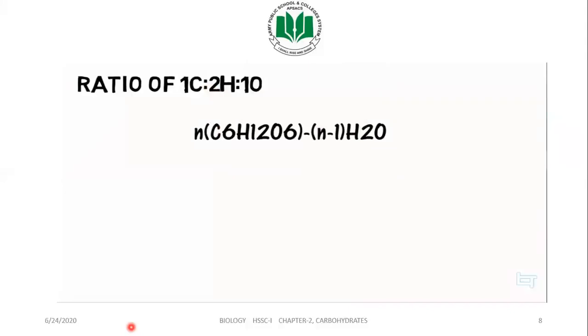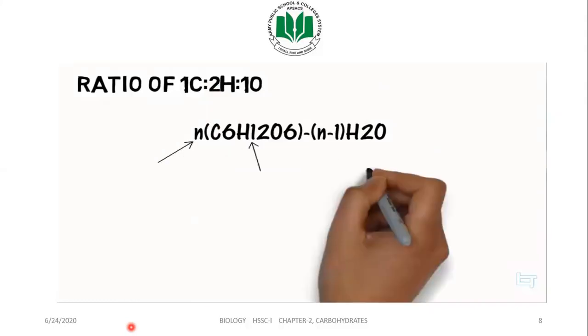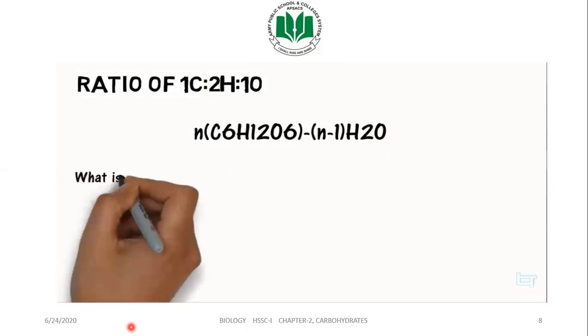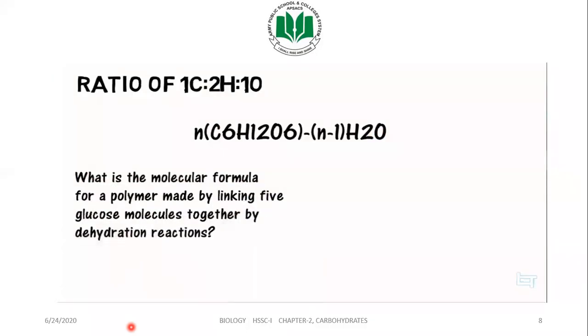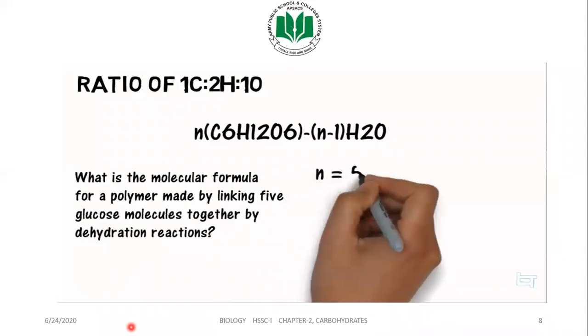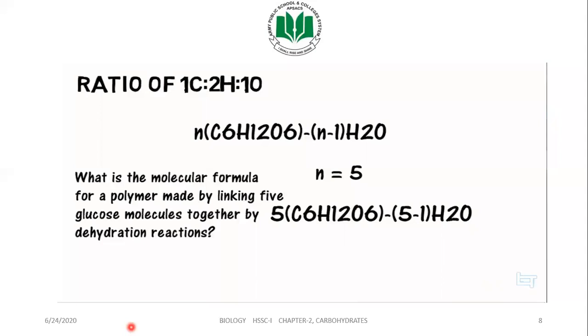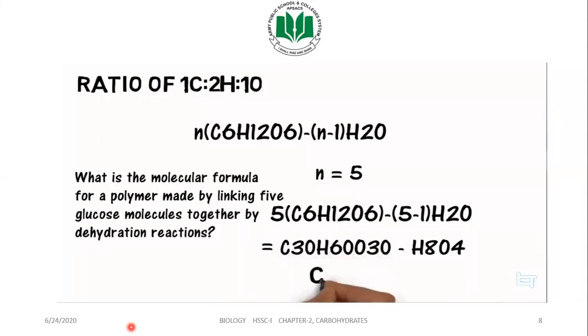Whoa! All these n's and C's and O's and H's? Well, basically, n is the amount of sugars, this is the glucose molecule, and finally, H2O is water. So if we have 2 sugars, we replace n with 2 and do the math. For example, what is the molecular formula for a polymer made by linking 5 glucose molecules together by dehydration reactions? In this case, our n is equal to 5. Recall that formula, we just plug n into it and do the math. If we subtract the H8O4, this will yield this answer.